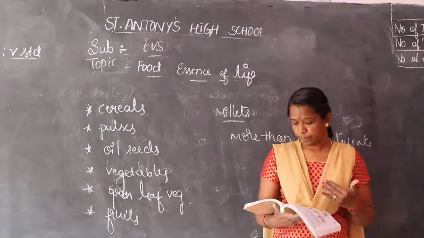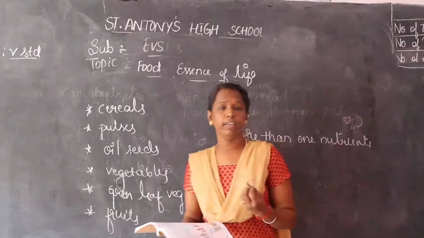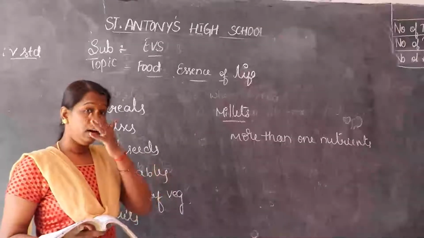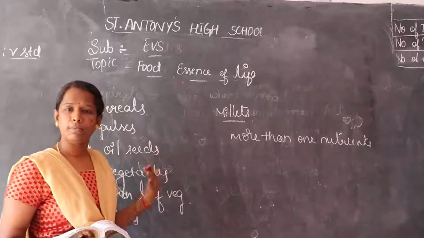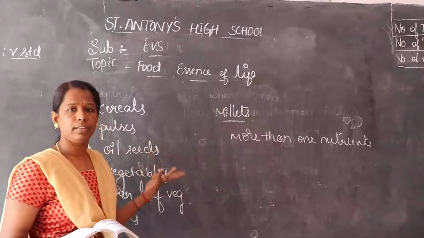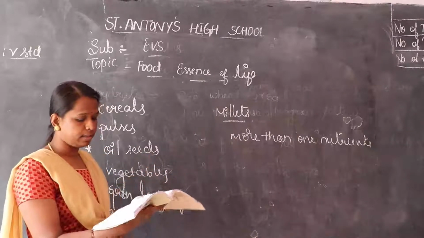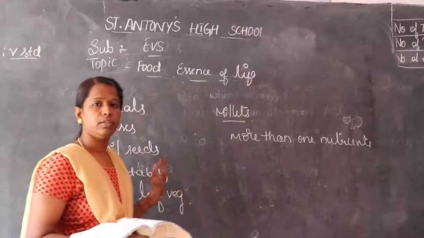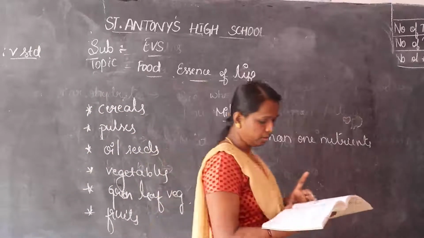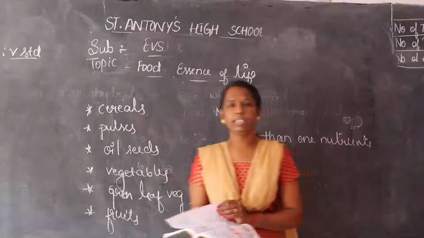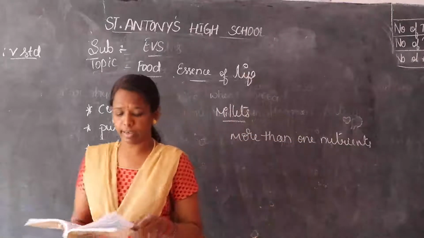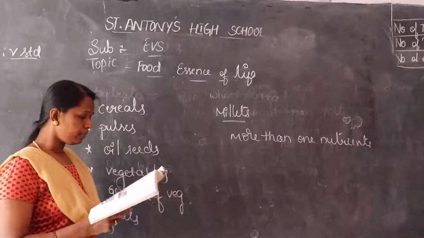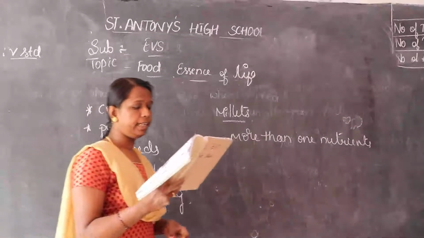In the summer we eat some water-rich things, that is what we call watermelon, muskmelon, like that, and also lemon juice. We can write in that summer column. In the rainy season we can eat warm food, hot food, and in winter also we can drink some soups, no? So that also you can write in that column. So children, you have to complete the 118 page number.